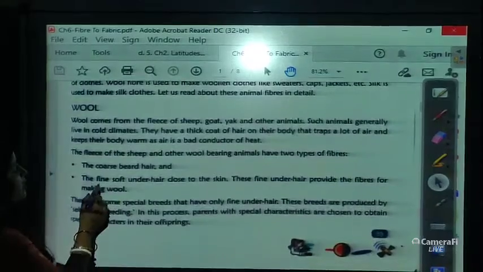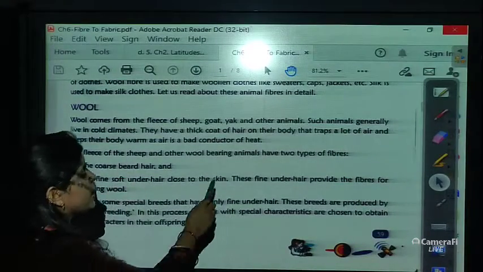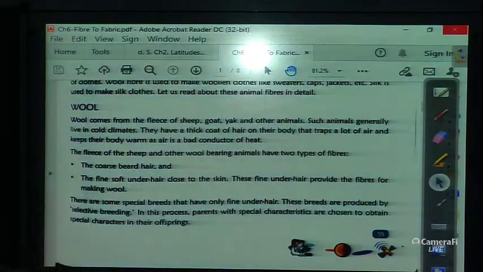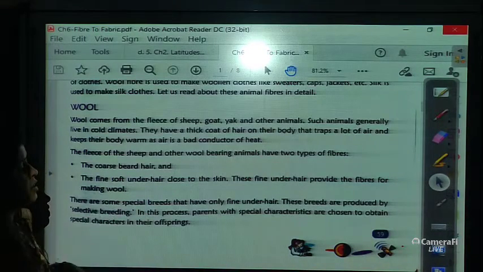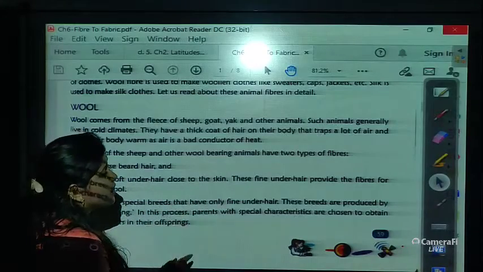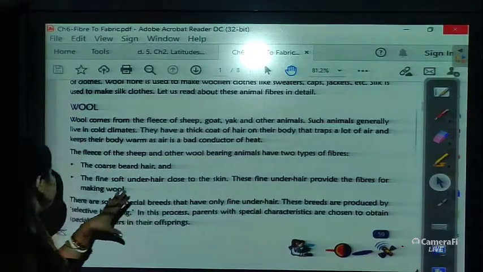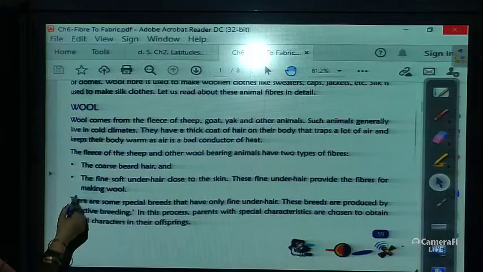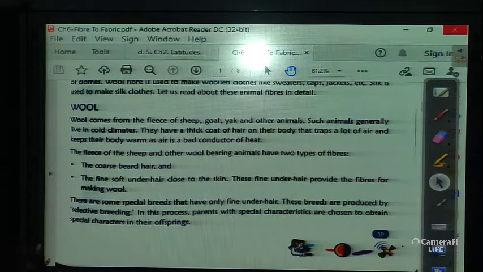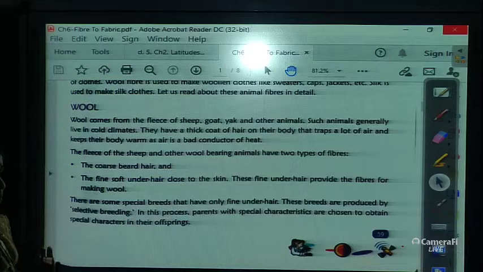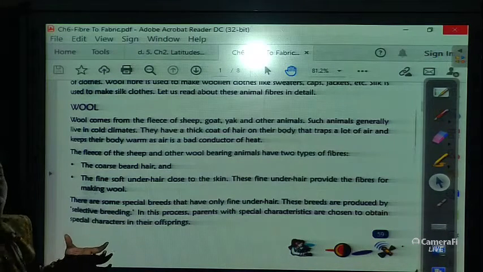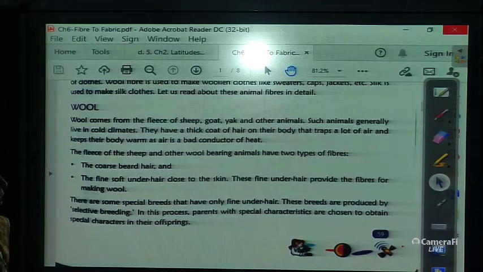The fleece of the sheep and other wool-bearing animals has two types of fibers. The first is the coarse beard hair, and the second is the fine soft under hair close to the skin. These fine under hair provide the fibers for making wool. This is the best for making wool. There are some special breeds that have only fine under hair. These breeds are produced by selective breeding, as you asked me in the Google Meet as well.